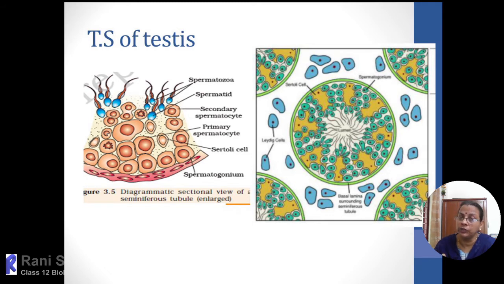Then lumen, they will ask you to label the lumen, and the Leydig cells, mass of cells, Leydig cells, and what is its secretion, what is the role of Leydig cells. All these points will be asked you to explain.